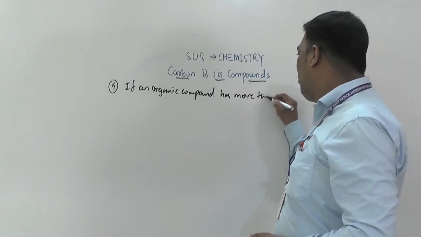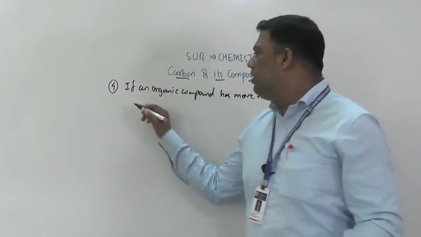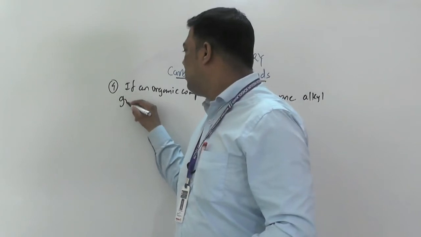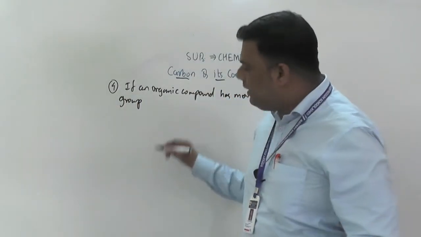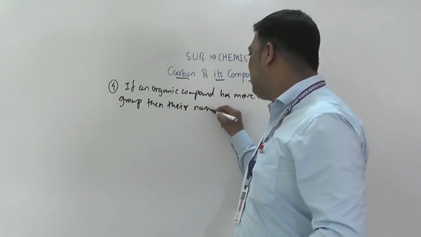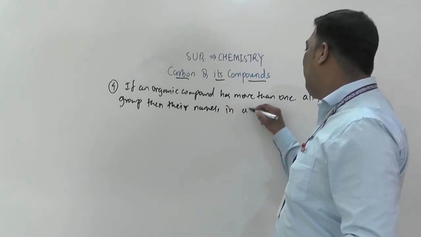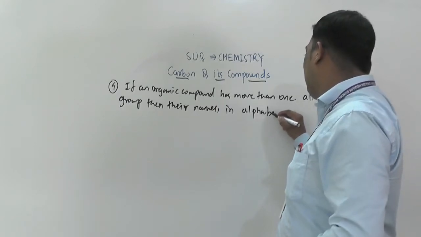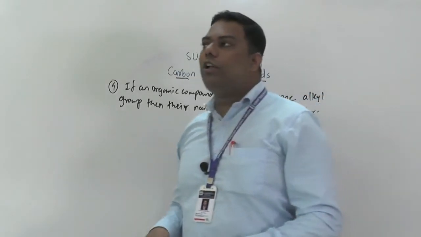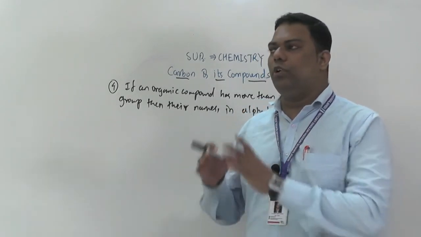contains more than one alkyl group, then their names you have to write in alphabetical order. But when the same alkyl group is present, for example two methyl groups